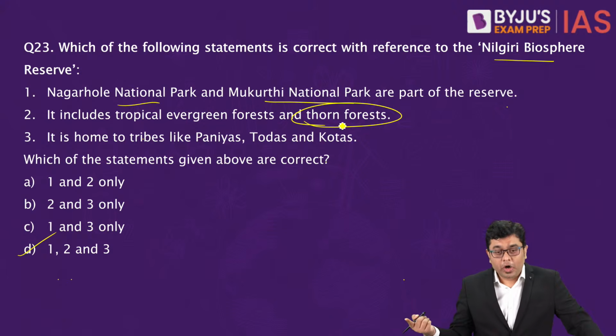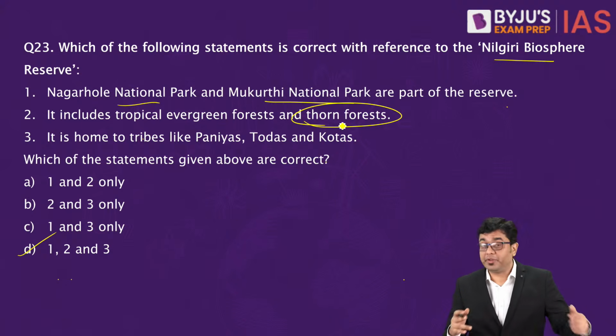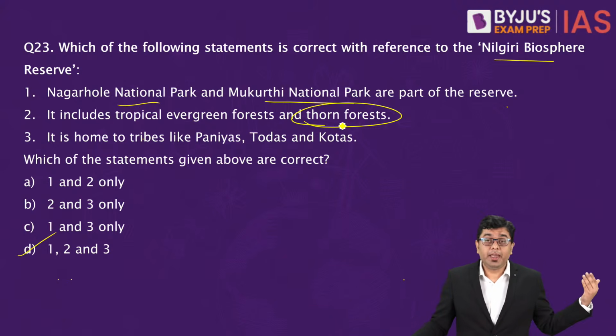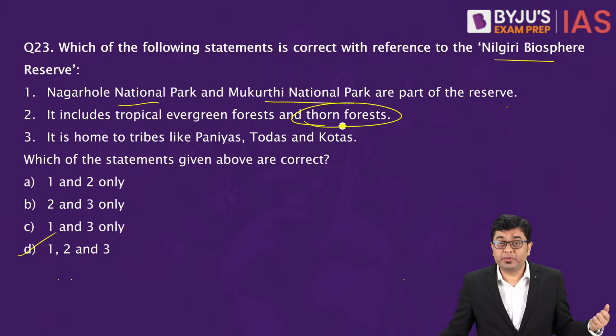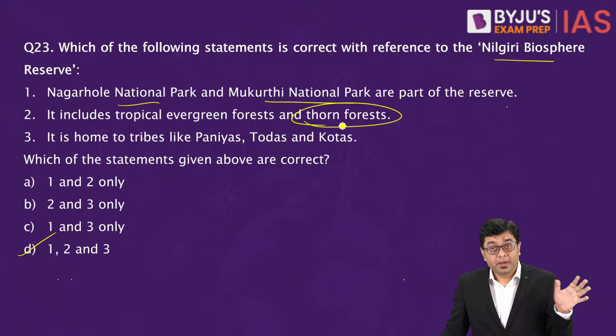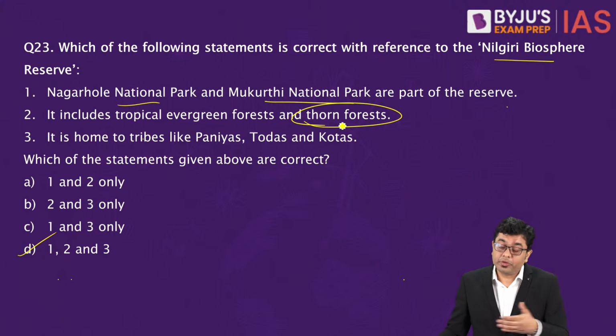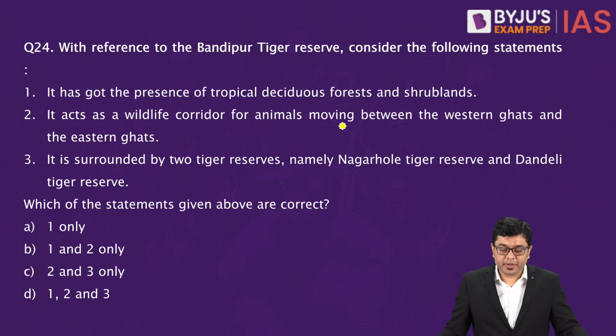Thorn forest on the eastern side and tropical evergreen on the western part of the Nilgiri Biosphere Reserve. It is a very large area. It provides the passage of animals and wildlife, and provides a kind of significant corridor as well. So that is where you will have the utility of the Nilgiri Biosphere Reserve.